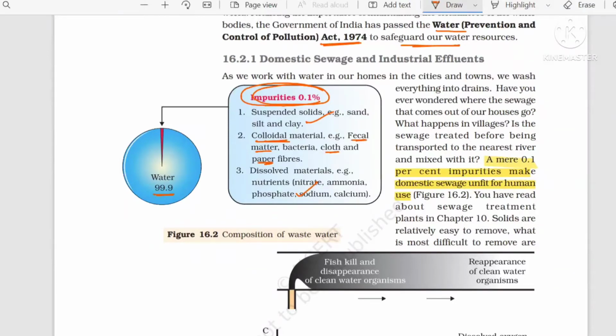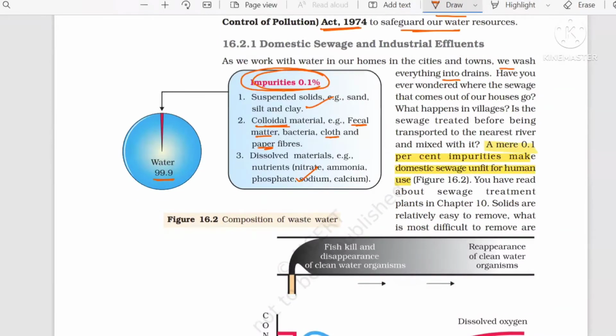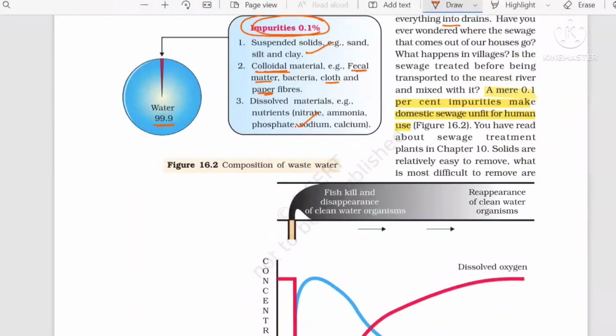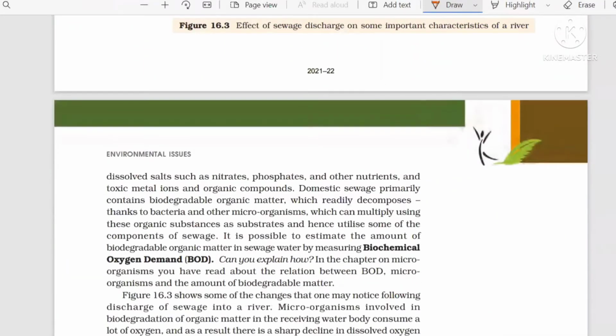please learn it. We use water in our house, in the cities, everywhere to wash everything into the drains. Finally it goes, sometimes to the sewage treatment plant for processing, and sometimes without any treatment it is discarded into the water bodies. If solids are present in the impurities, they are very easy to remove. What is difficult to remove are dissolved salts like nitrate, phosphate or other nutrients, toxic metal ions, and organic compounds.